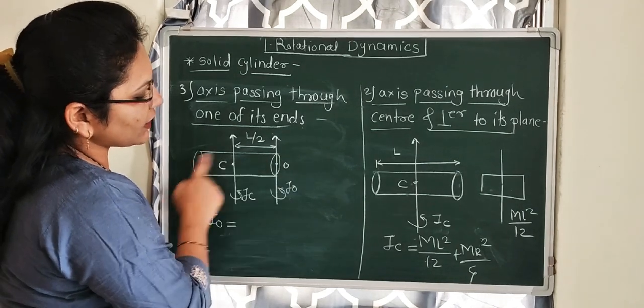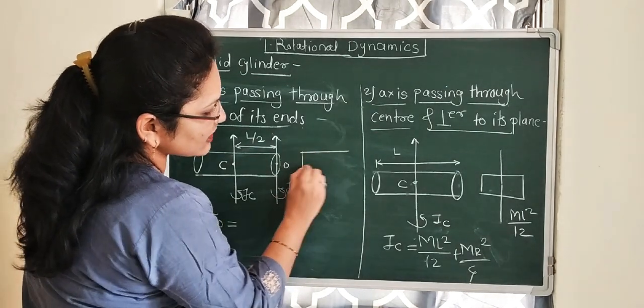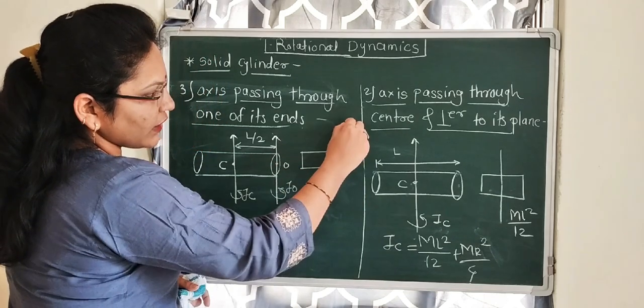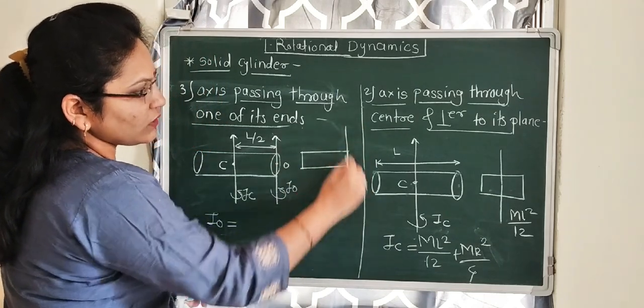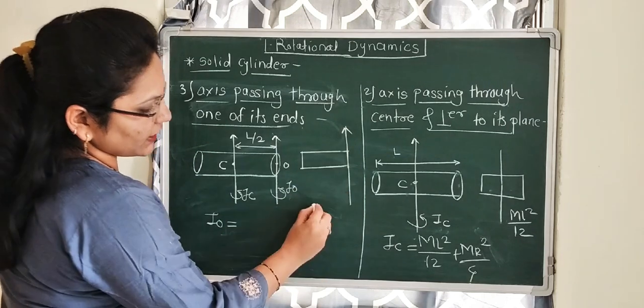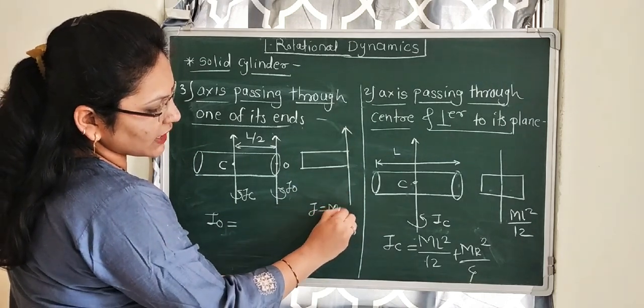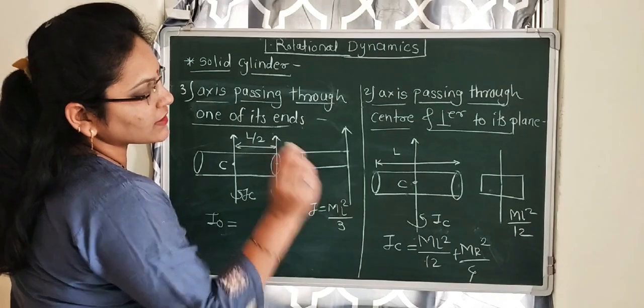See here, the cylinder looks like the metal rod and the axis is passing through one of its ends. Here we know the moment of inertia is ml square by 3.